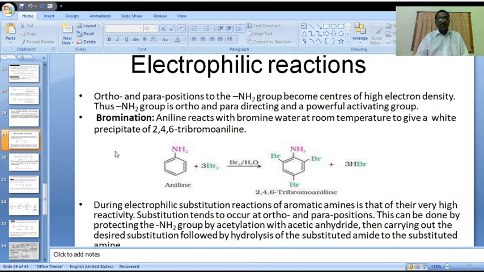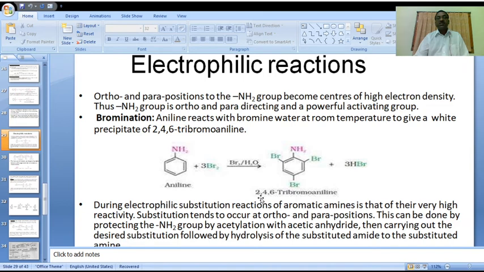Aniline reacts with bromine water at room temperature to give a white precipitate of 2,4,6-tribromoaniline. Three moles of bromine water attack both ortho places and the para position, and 3 moles of HBr are also formed in this reaction.